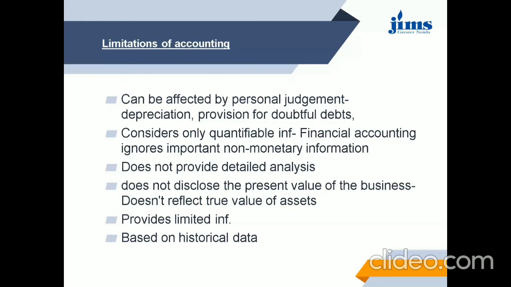For example, in order to determine the amount of depreciation to be charged every year from the use of fixed asset, it is required to estimate the future life of asset or the scrap value of asset. So in accounting, we do not determine but measure the income. So there are different methods like there we have to create provision for doubtful debts, we have to create provision for depreciation. So in all these things, personal judgment is required. So it is affected by the personal judgment.